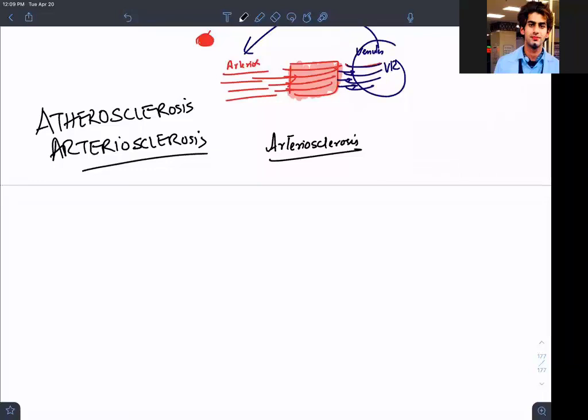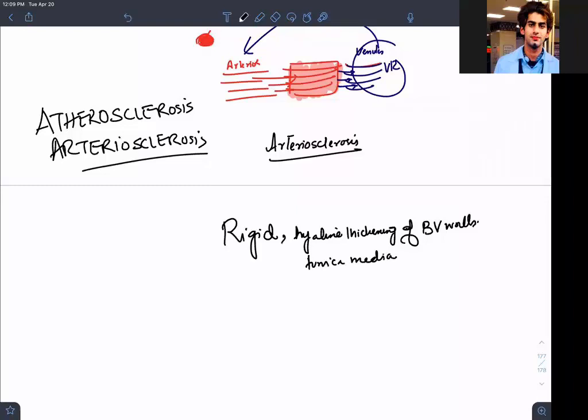Arteriosclerosis means when you have a rigid hyaline thickening of blood vessel walls, and it's not an intimal disease, it is a medial calcification. Tunica media is involved in this, and that too in the medium sized arteries.